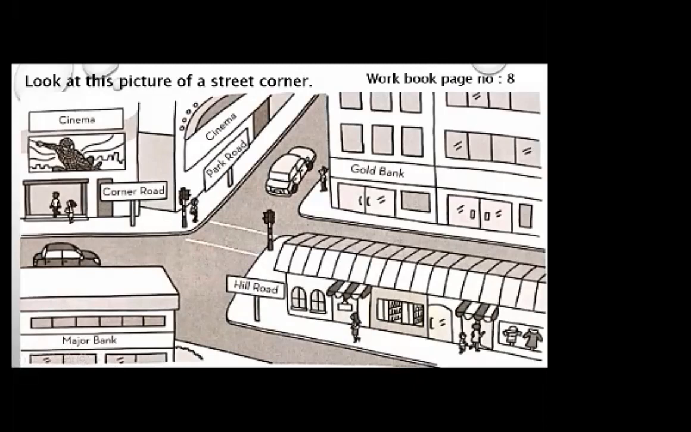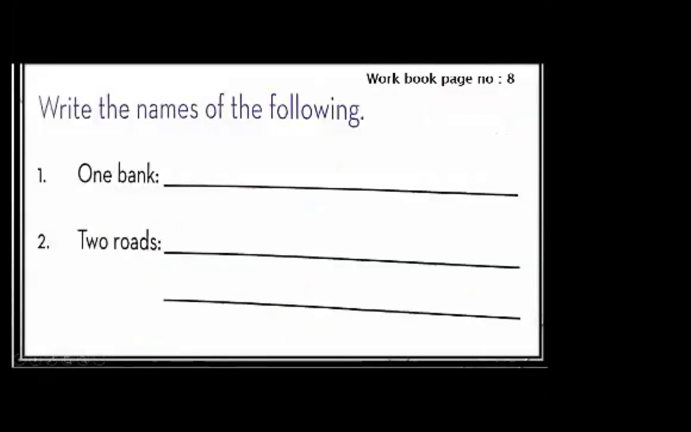On the other side, there is also written cinema, but it's Park Road. It's not Corner Road. On the right side, as you can see that there is Gold Bank. There is another bank that is Gold Bank. And here is Hill Road. As you can see that there are two cinema. One, two, three. There are three roads, Corner Road, Park Road, and Hill Road. And there are two banks that are Major Bank and Gold Bank. These are the names of things and these are proper nouns. Now observe it very carefully because we are going to do the exercise.